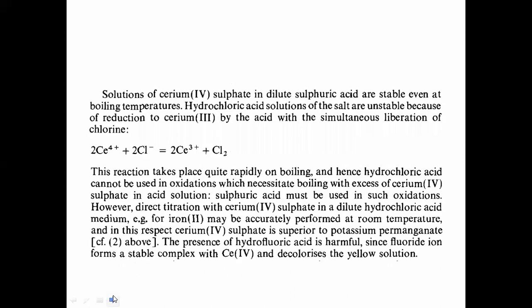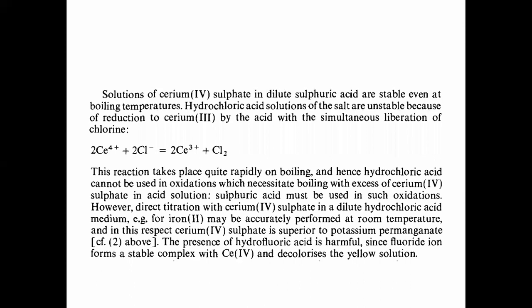Now, a solution of cerium sulfate in dilute sulfuric acid is stable even at boiling temperature also. Now, the hydrochloric acid solution of the salt is unstable because of the reduction. See, when cerium sulfate is used in sulfuric acid, it is stable.